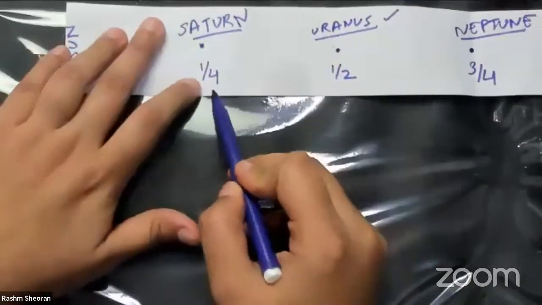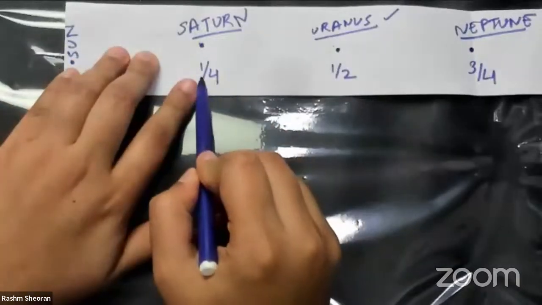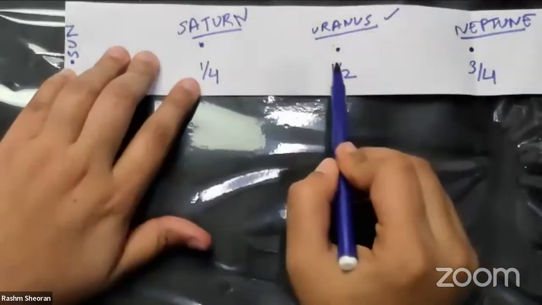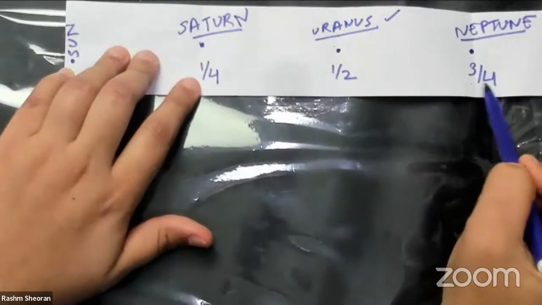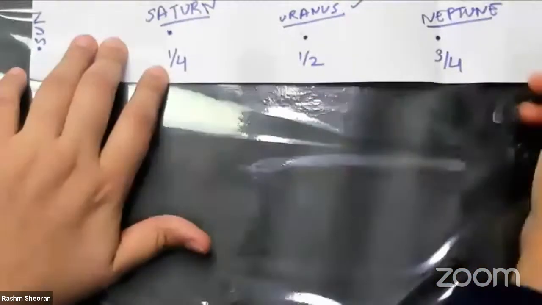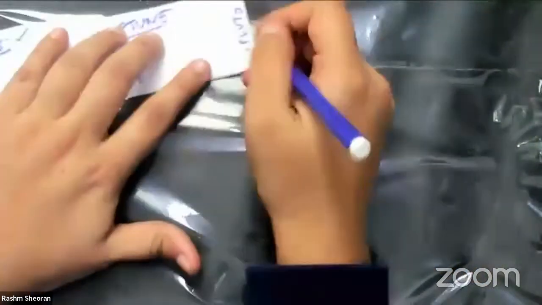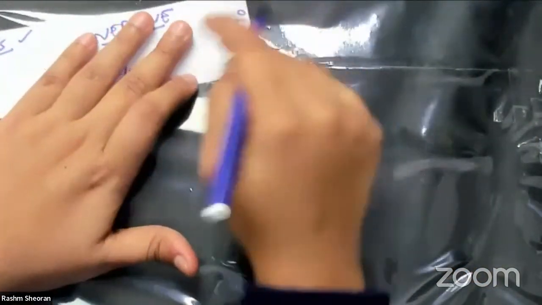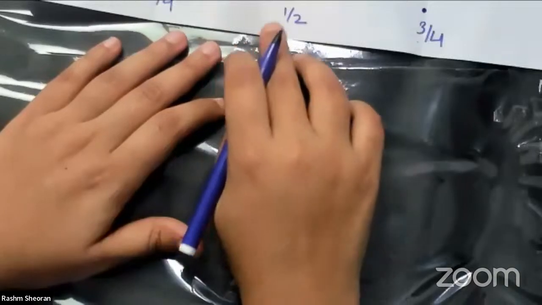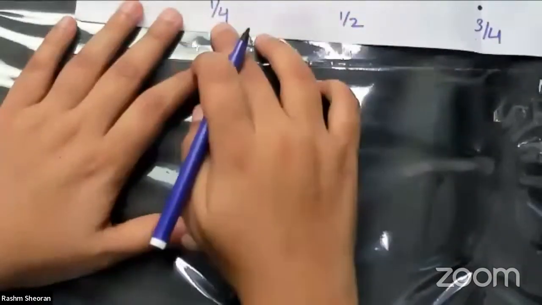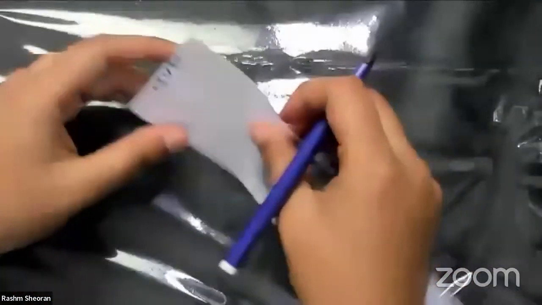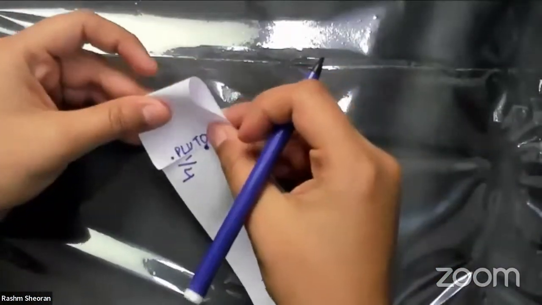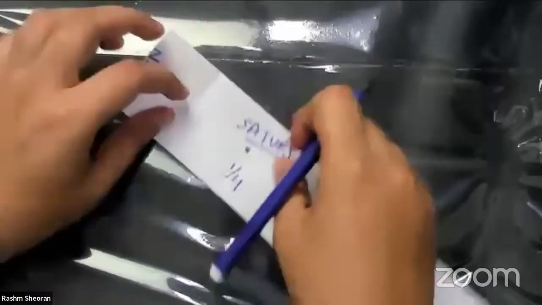So you also have to remember these things, right? 1 by 4 distance, Saturn. 2 by 4 or 1 by 2 distance, Uranus. Neptune is 3 by 4. These are fractions. And Pluto is, you can say, 1 unit away. This is 1 by 2 or 2 by 4. This is 1 by 4. This is 3 by 4. Different things.